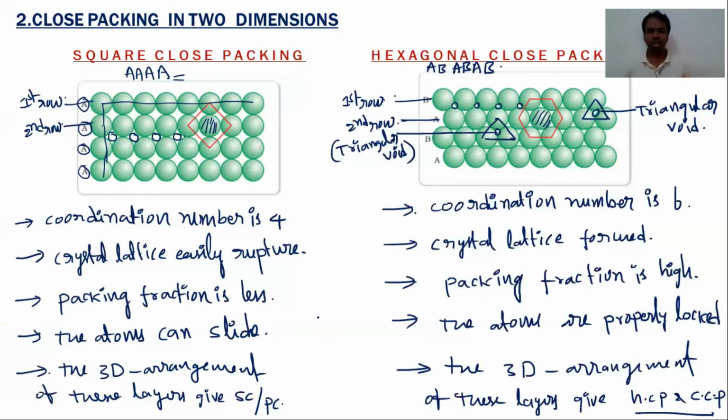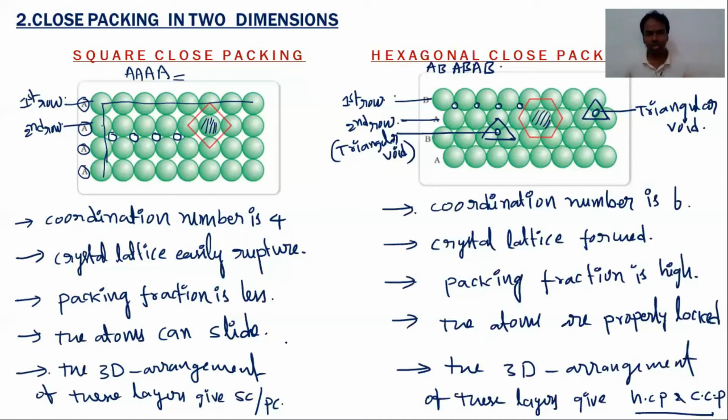I want to give the final conclusion. Between these two, hexagonal close packing is efficient packing. Because the atoms or the spheres are properly locked and empty space is very less, the packing fraction is very high, and it gives a strong crystal lattice. The 3D arrangement of these layers gives the HCP and the CCP crystal lattices. So that's why hexagonal close packing is the very efficient packing. It gives a strong crystal lattice.